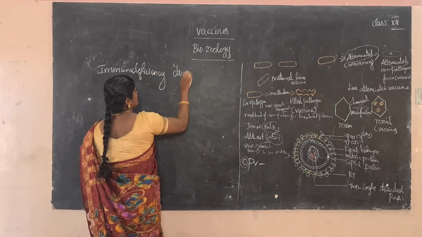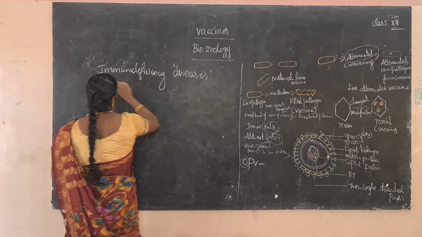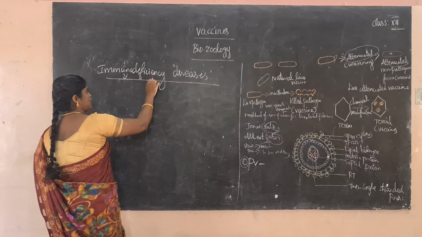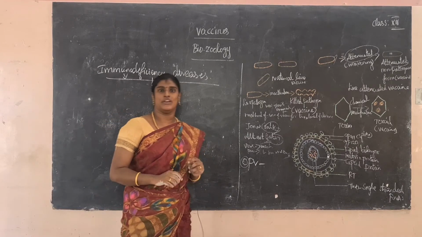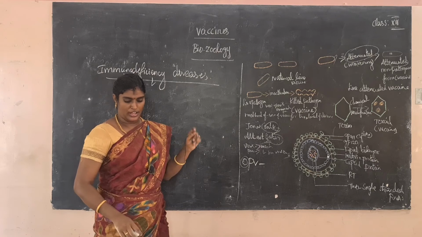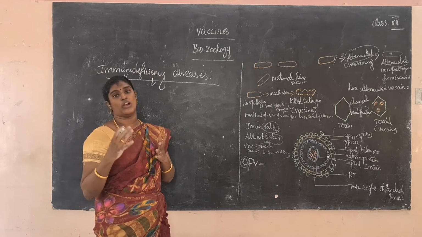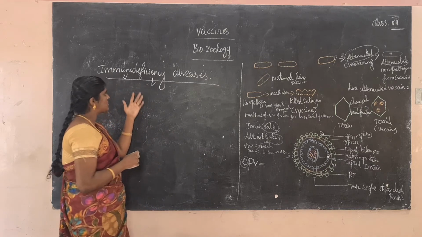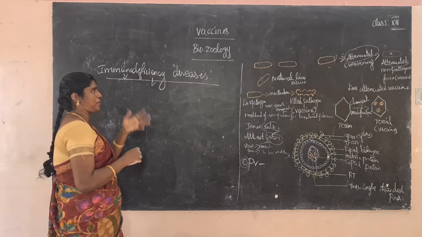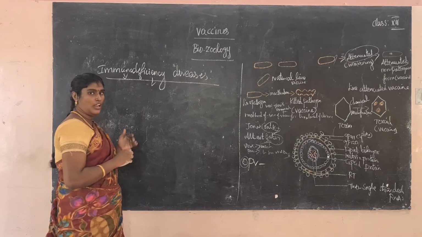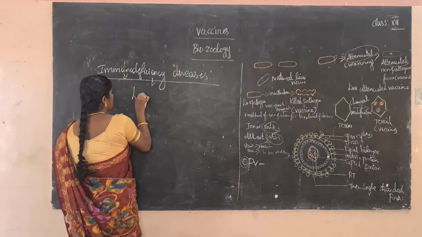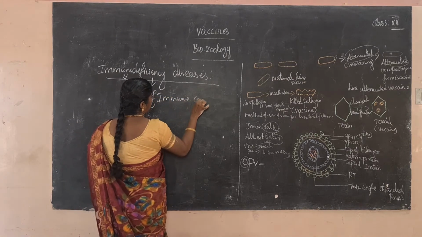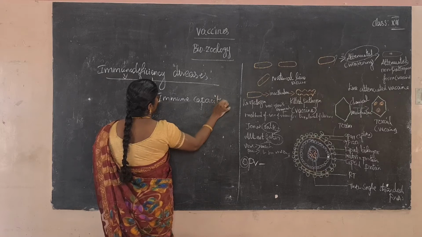Immunodeficiency diseases. So what is the meaning of immunodeficiency? Immuno means immunity power, and deficiency means loss of immune power, or a result from the failure of one or more immune cells. Loss of immune capacity is called immunodeficiency disease.